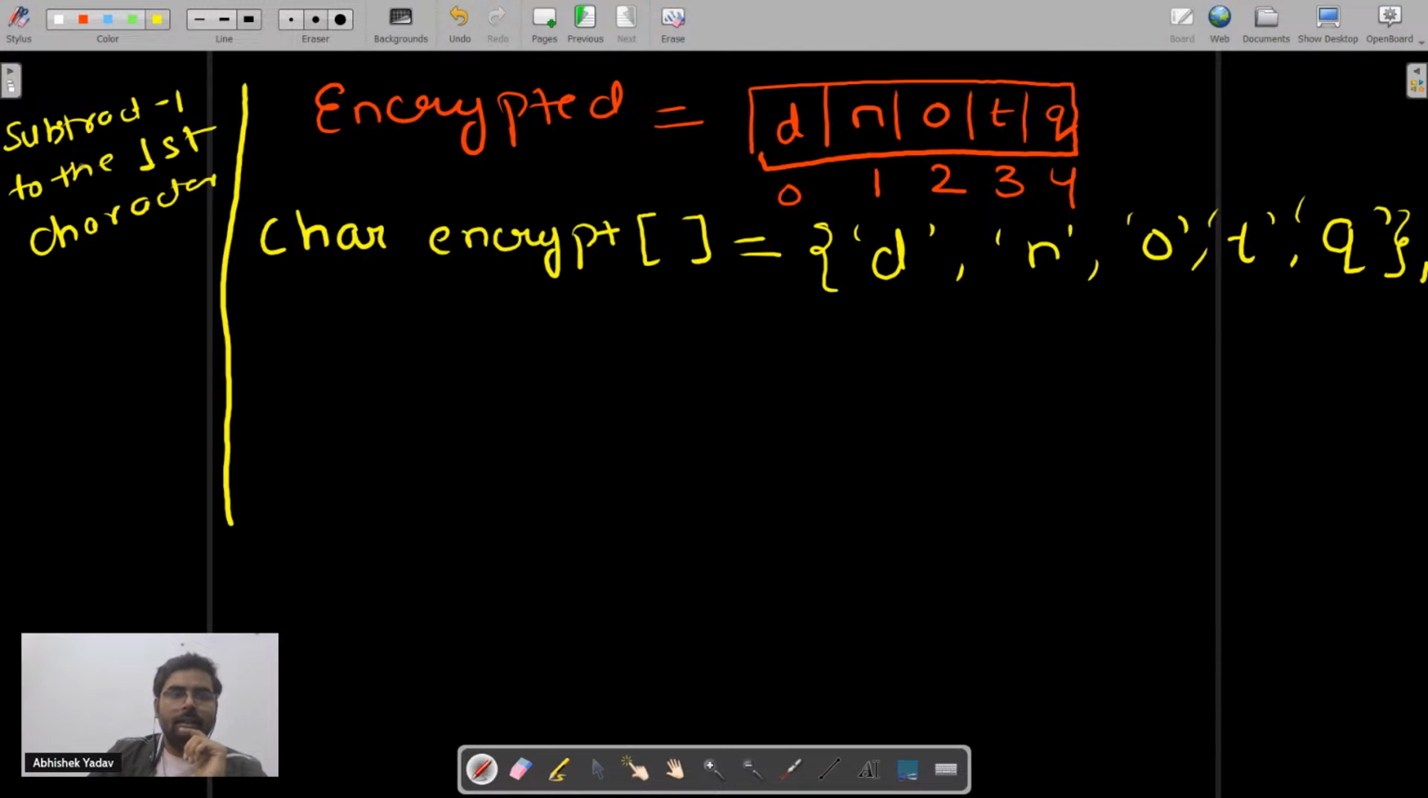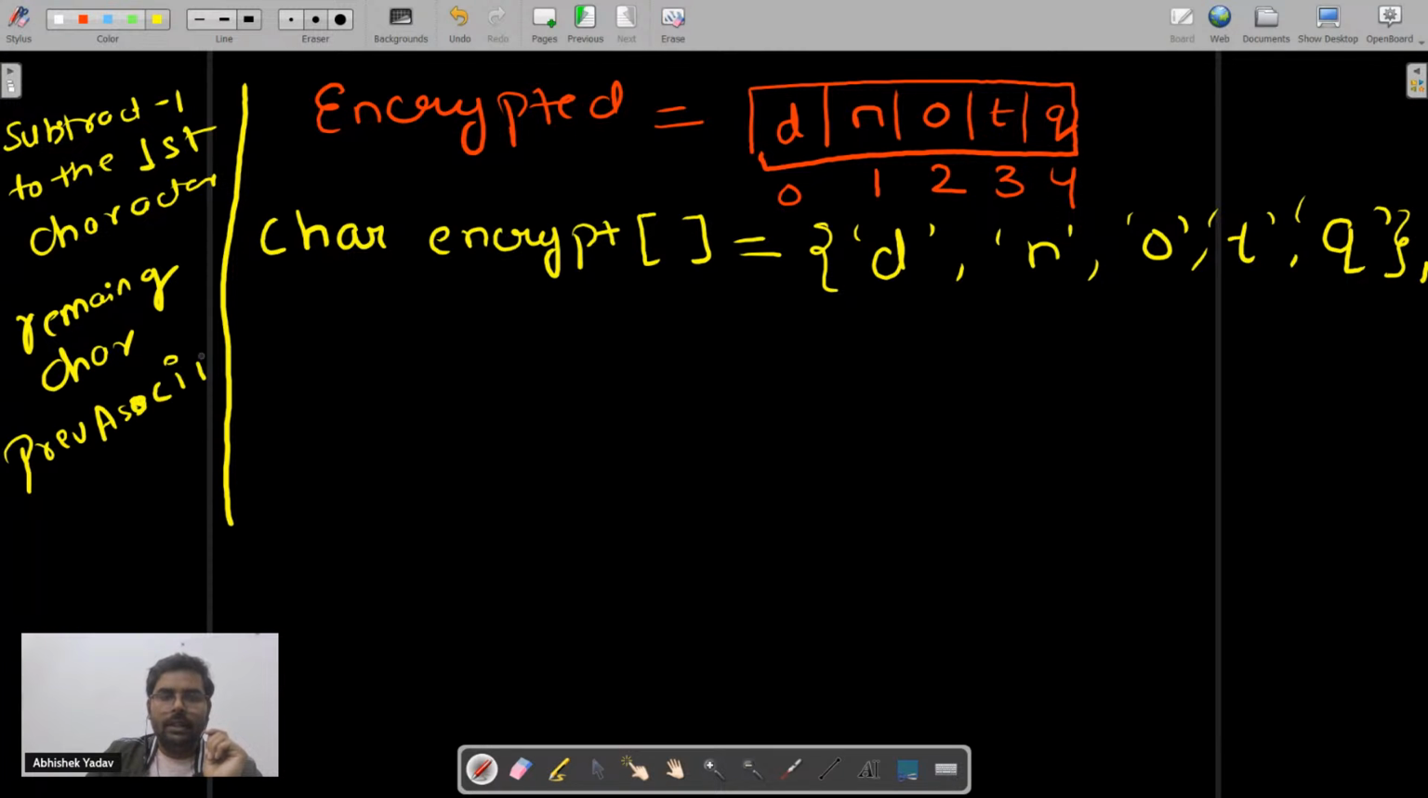After subtracting -1 from the first character, what do you have to do? You have to go to the remaining characters, and for each remaining character, you have to take the previous ASCII value, and from this previous ASCII value you have to subtract the current ASCII value, right everyone?